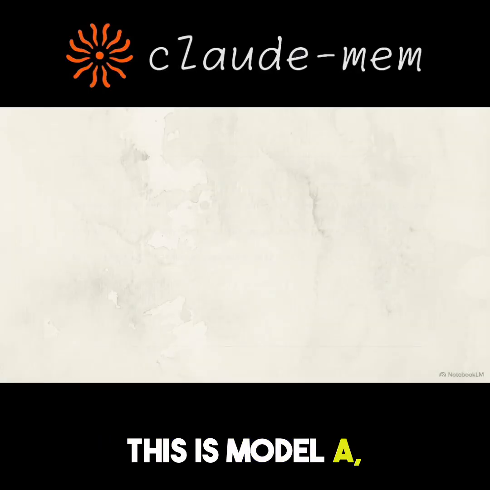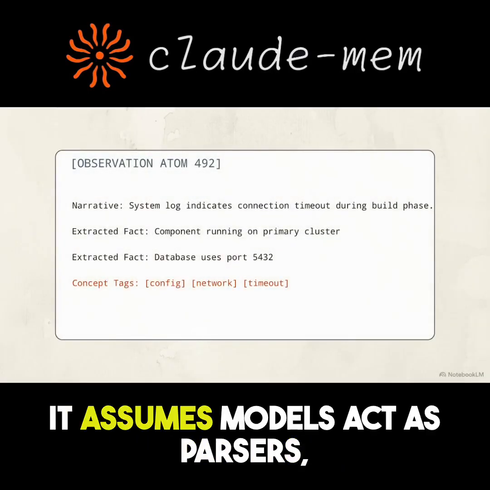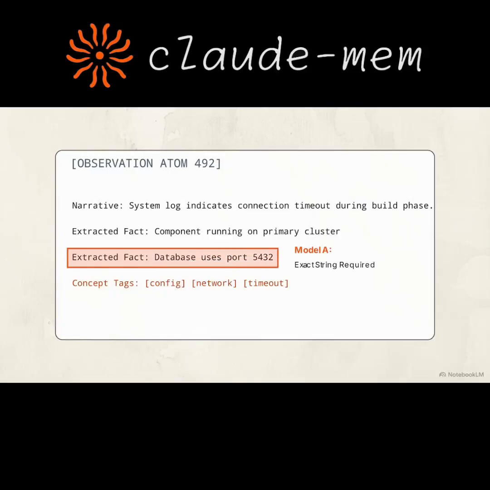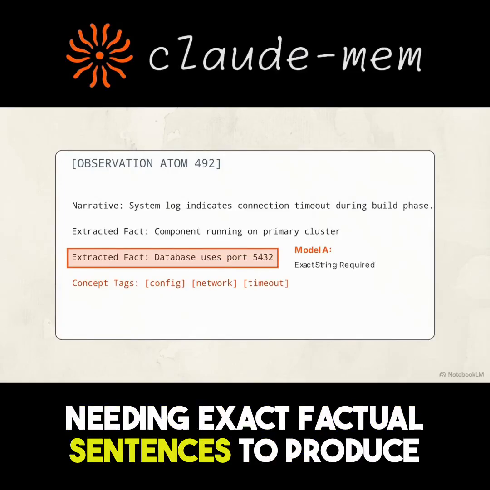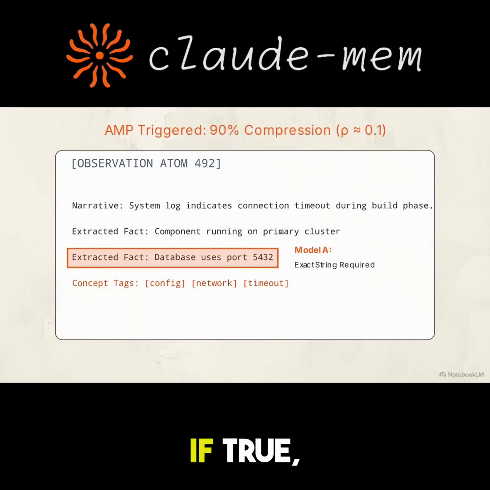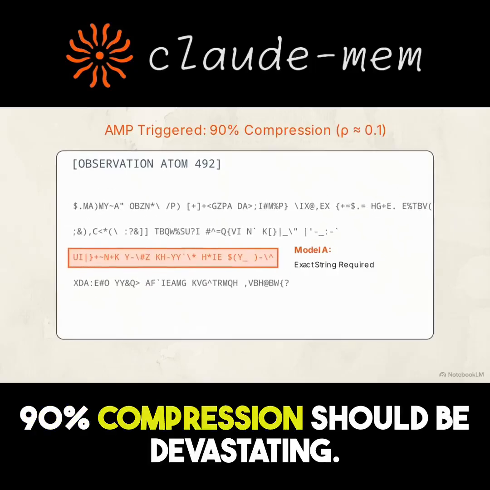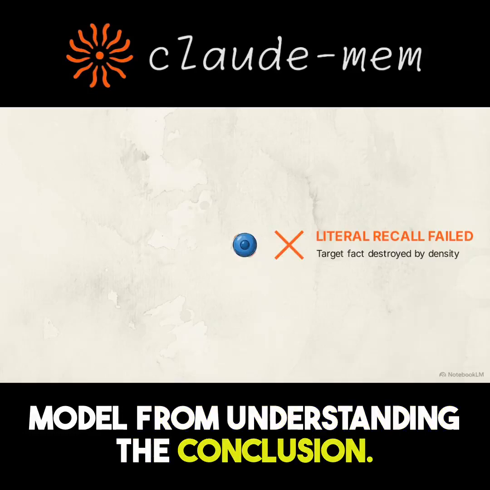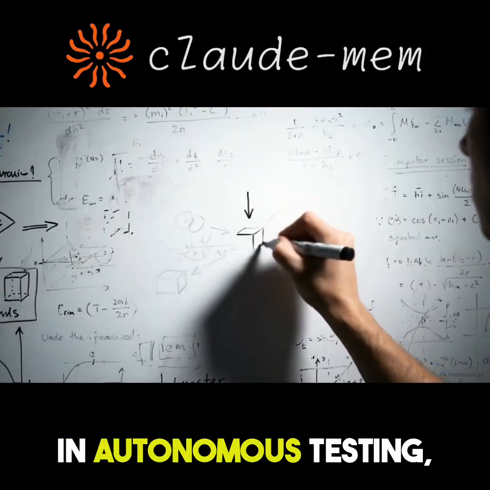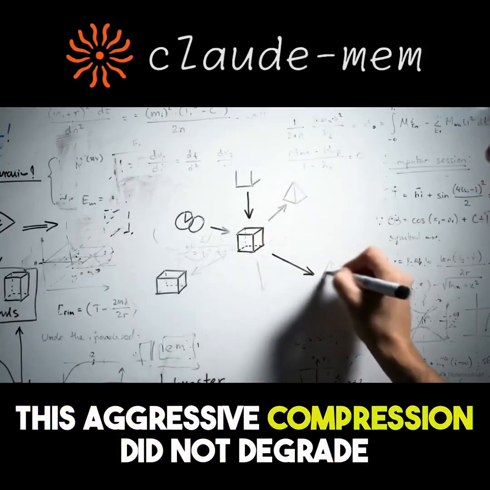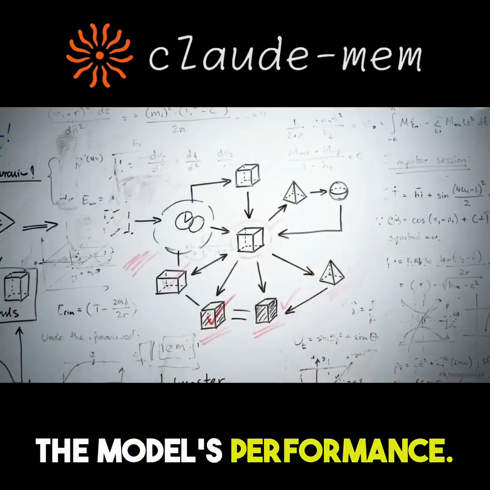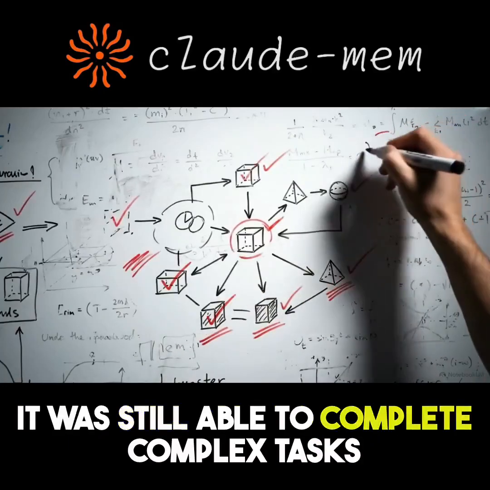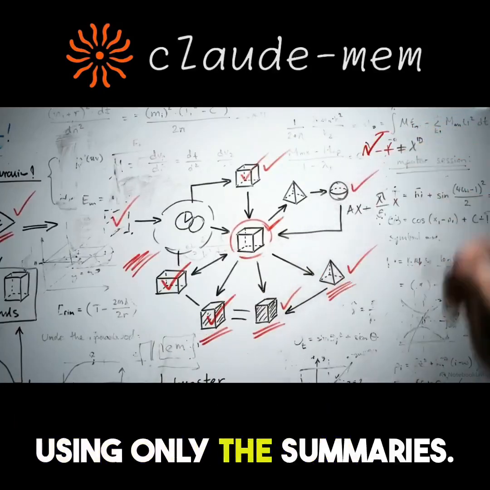This is Model A, literal recall. It assumes models act as parsers, needing exact factual sentences to produce a correct answer. If true, 90% compression should be devastating. Removing specific details should prevent the model from understanding the conclusion. However, in autonomous testing, this aggressive compression did not degrade the model's performance. It was still able to complete complex tasks using only the summaries.